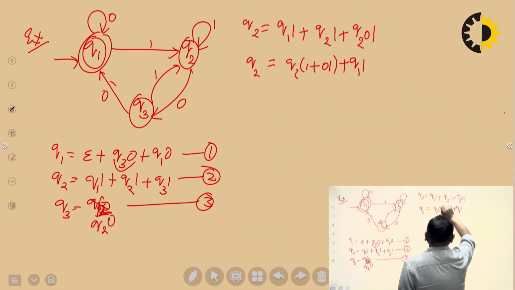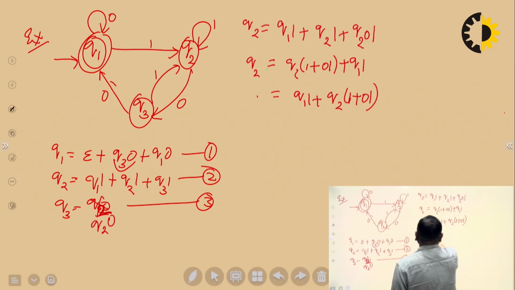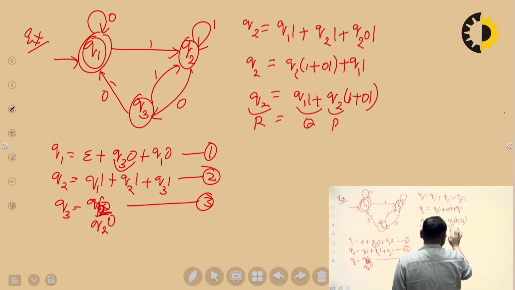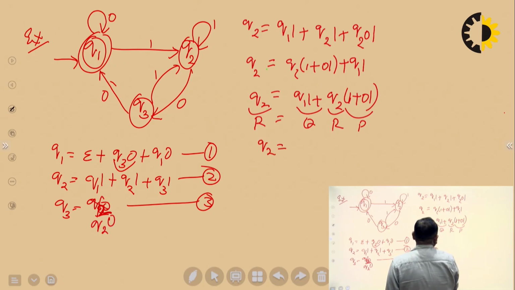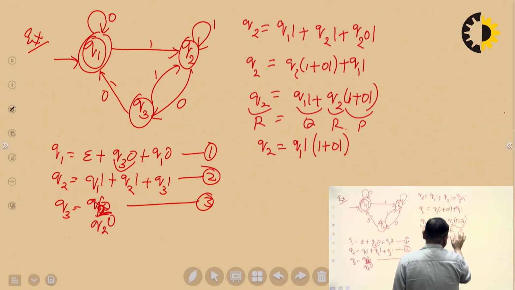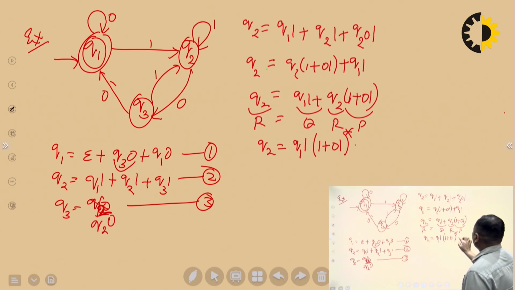Now Q1 1 plus Q2, इसको मैंने rearrange किया again. ठीक है. Now we can compare with the standard equation R equals Q plus RP. It becomes Q. This is R. This is P. So what is the solution? Q2 equals QP star. तो Q कितना है? Q1 1 और P star कितना हो गया? P है 1 plus 0 1, is star. Let us suppose this is equation number 4. Q2 equals Q1 1 (1 plus 0 1) whole star.